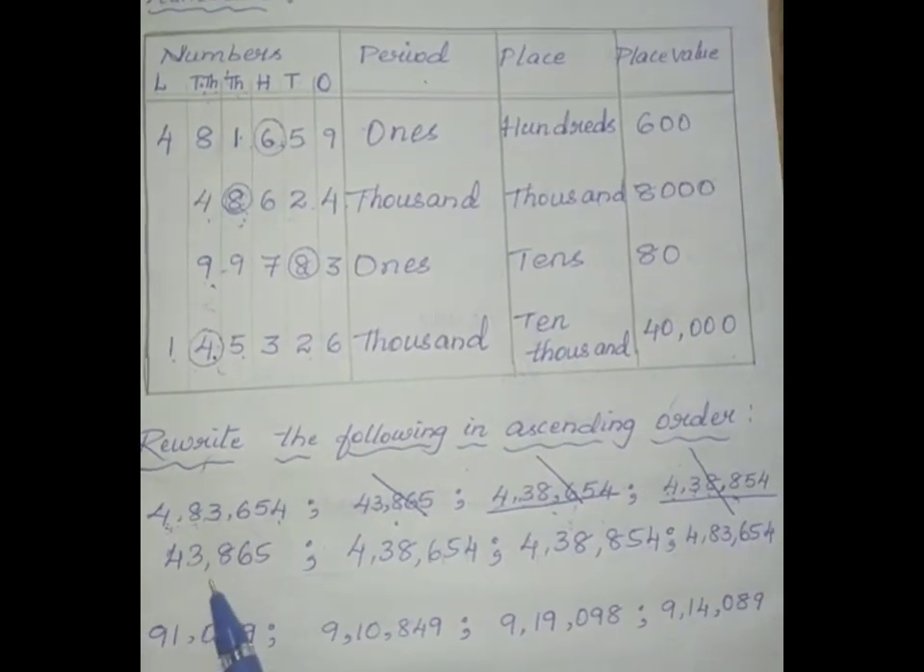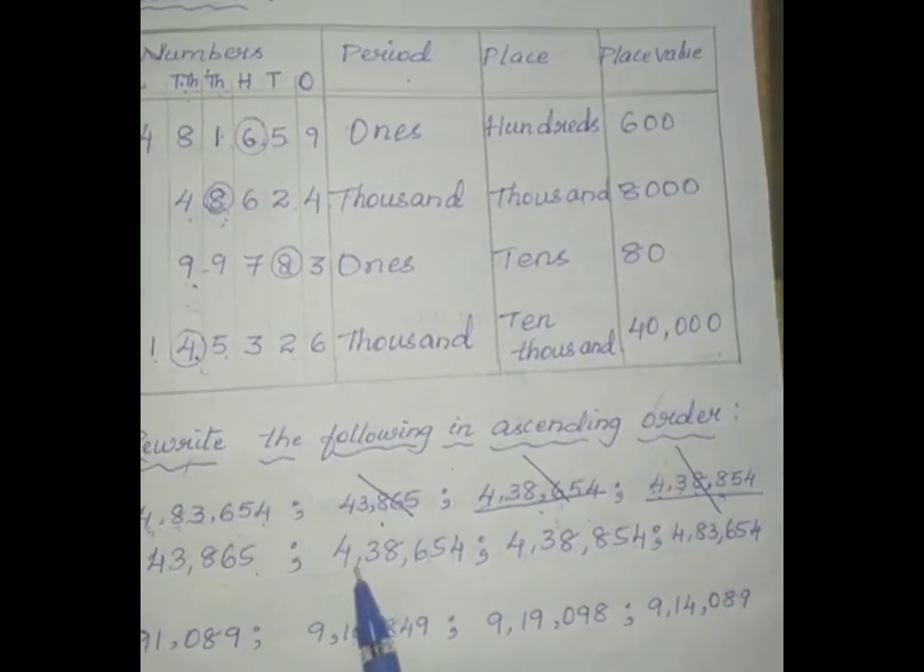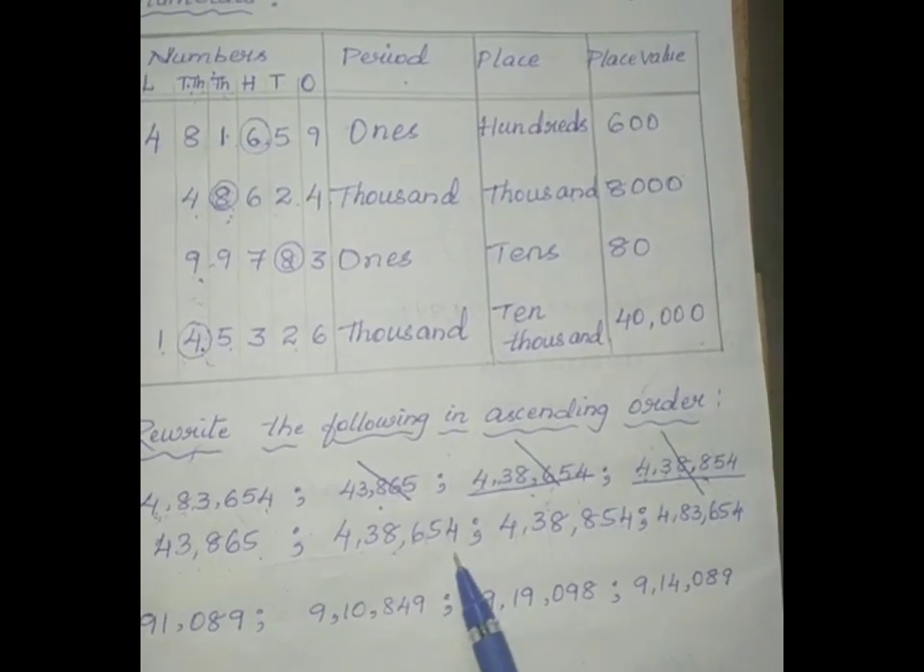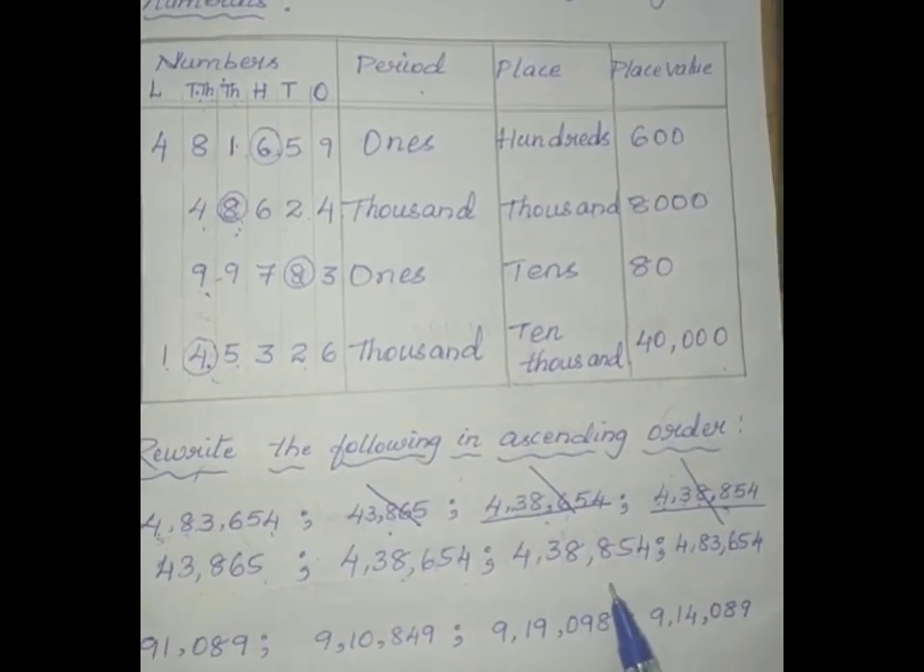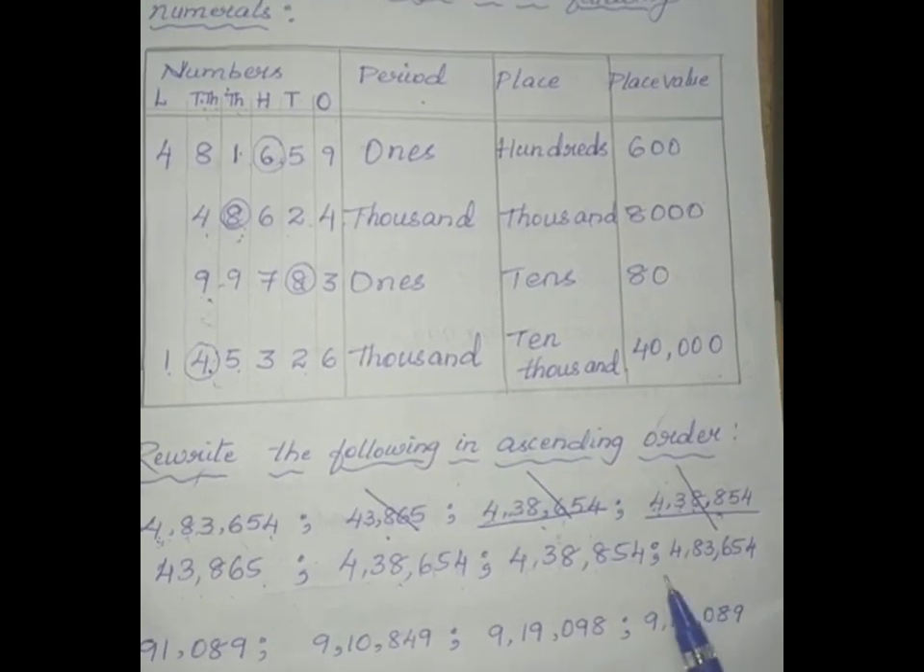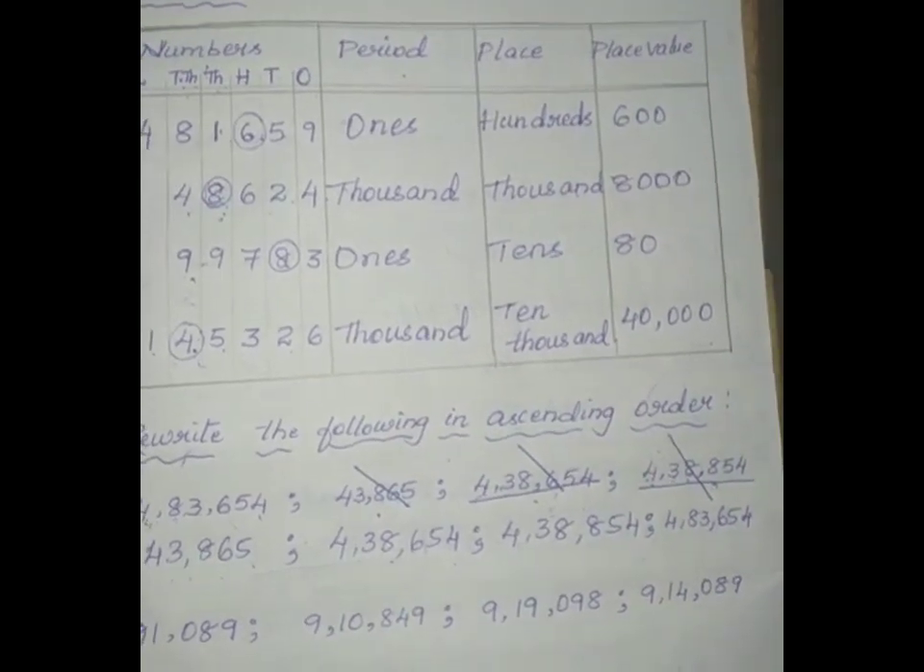So here 43,865, 4 lakhs 38,654, 4 lakhs 38,854, 4 lakhs 83,650.